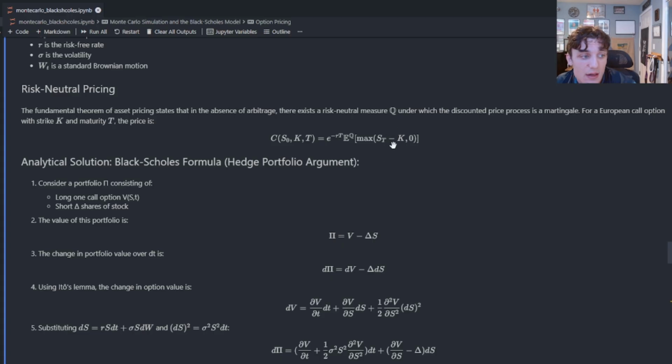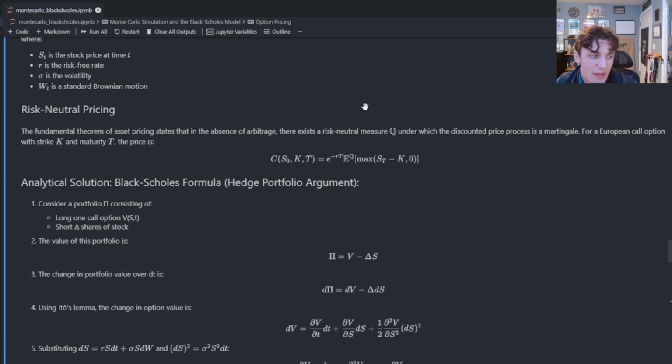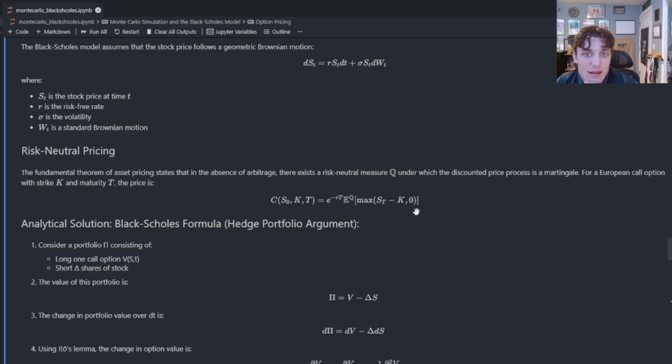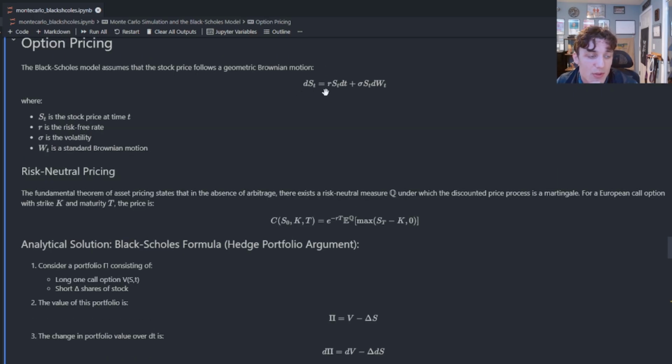That is the stock price at the terminal point in time, capital T, less the strike, of course, taking the max between that and 0. So what is this actually saying? Well, we have some stock price that's going to evolve throughout time governed by this equation here. At some point in the future, capital T, we're going to realize a payoff for this option. And that payoff is going to be the max between the terminal value less the strike price and 0. In other words, if there is a positive difference between the terminal price and the strike price, you'll exercise for profit. Otherwise, you're going to let it expire worthless because it makes no sense to exercise.